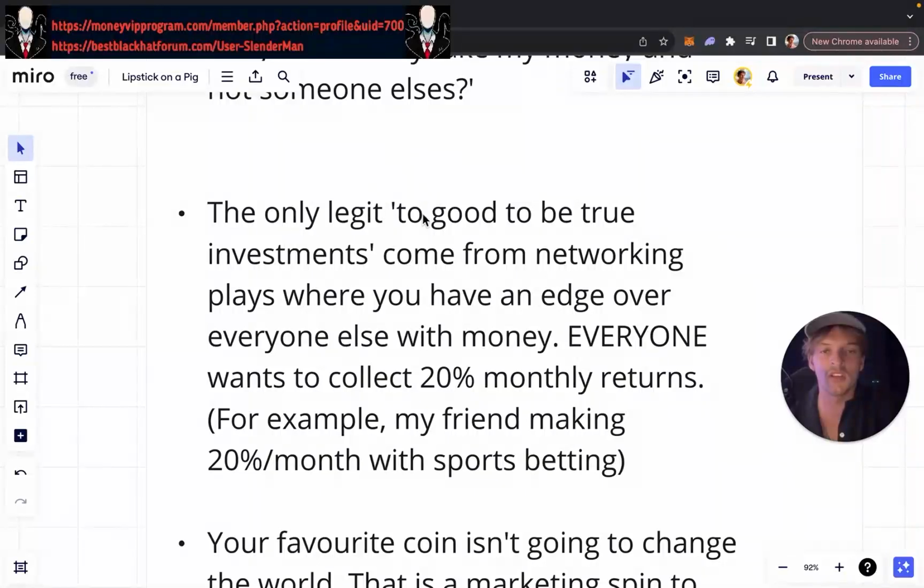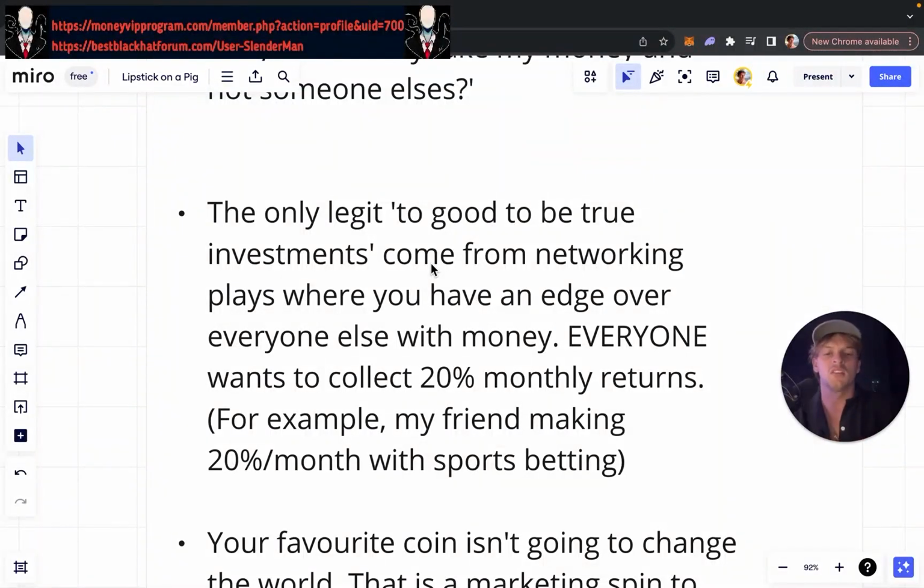So the only legit too good to be true investments come from networking plays where you have an edge over everyone else. So you have to consider this, right? If the baseline amount of money you can make without risk is 5% a year, and someone is offering you 20% a month returns on, let's say, a sports betting operation or a trading bot or a yield farm, every single person on the planet would take this setup if it didn't have much risk.